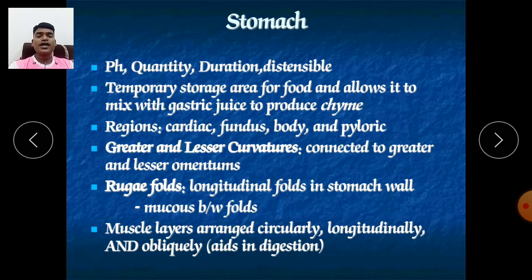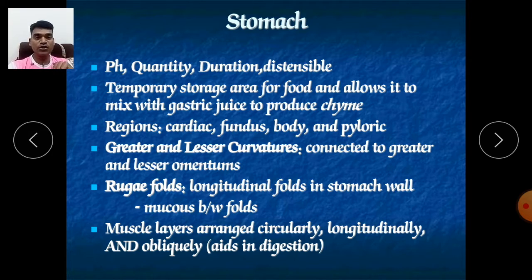Now, it is temporary storage, means whatever chyme is there is stored in your stomach, and after 30 minutes the pyloric sphincter opens, and from the stomach that chyme is going to enter into your duodenum. And how much quantity is there? Quantity is 3 ml only. After each expulsion, after each ejection, only 3 ml of that chyme, that food material, is going to enter into your duodenum.